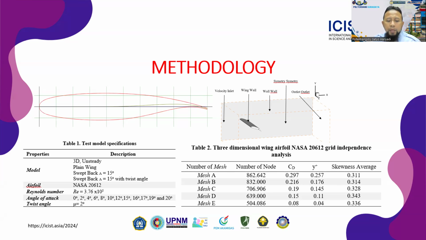Research validation is based on Anderson, where the difference in drag coefficient result is approximately 2%. In addition, the condition of the area used is Y plus less than 1, as in the Kontokias study and Haryati research.